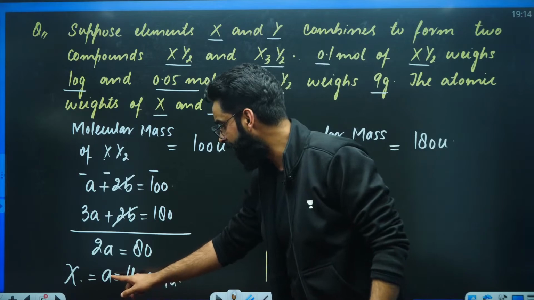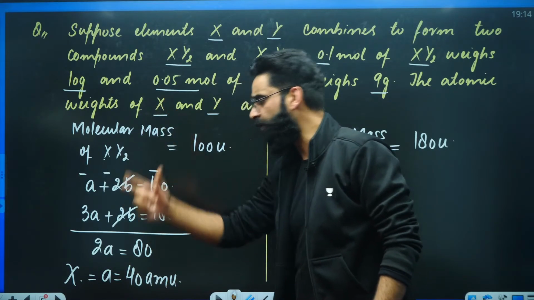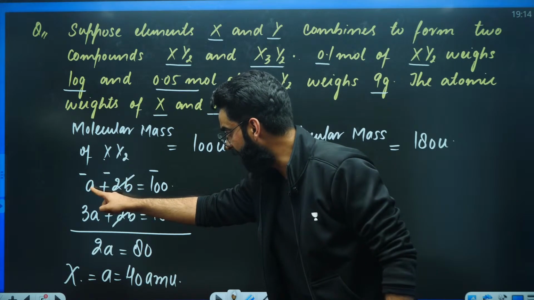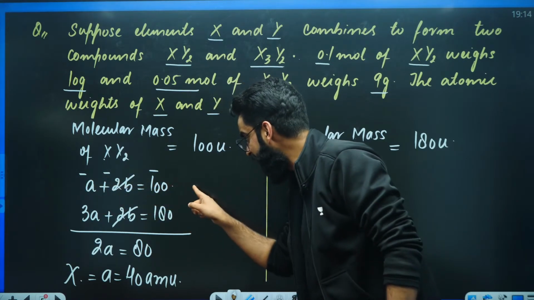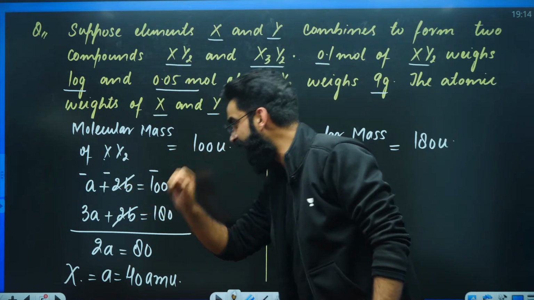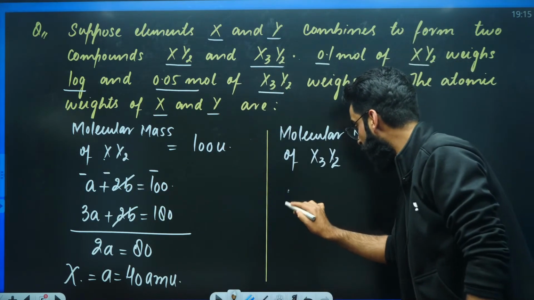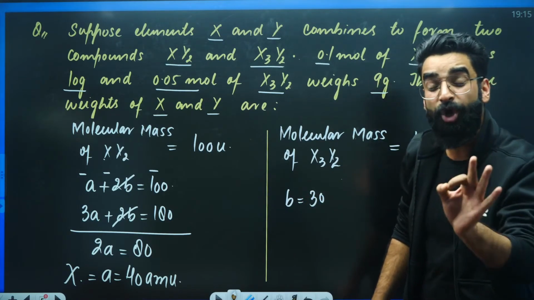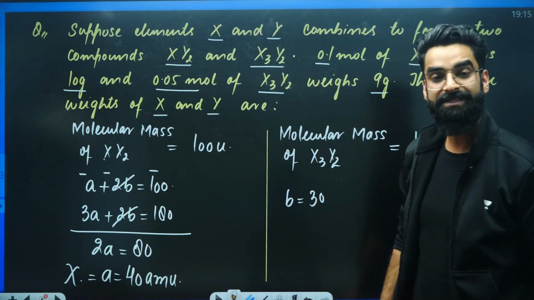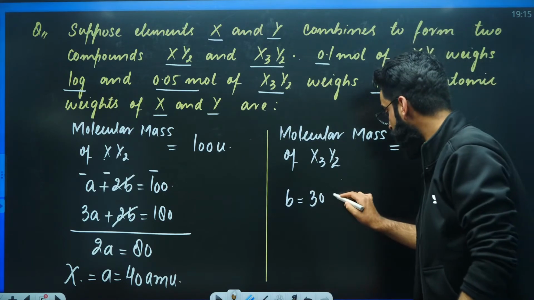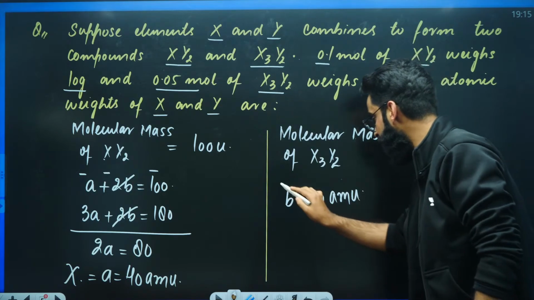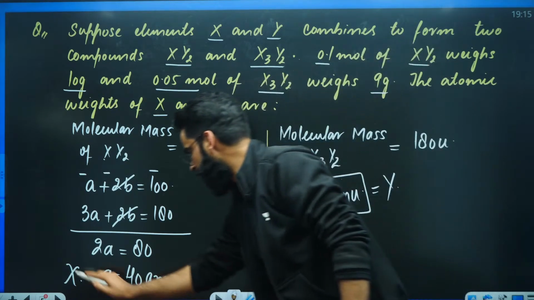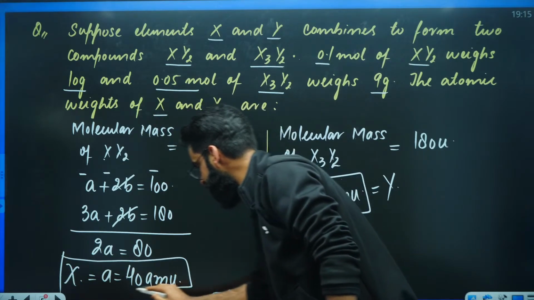Since you got the value of A, put the value of A in any of the equations. If I put the value of A in the first equation, put the value of A as 40. So 100 minus 40 comes out to be 60. 60 divided by 2 comes out to be 30. So the value of B is coming out to be 30. And what was B? B was the atomic weight of Y, right? B was the atomic weight of Y. So you can write it as 30 AMU. These were the two things which I was supposed to calculate as far as the question is concerned.